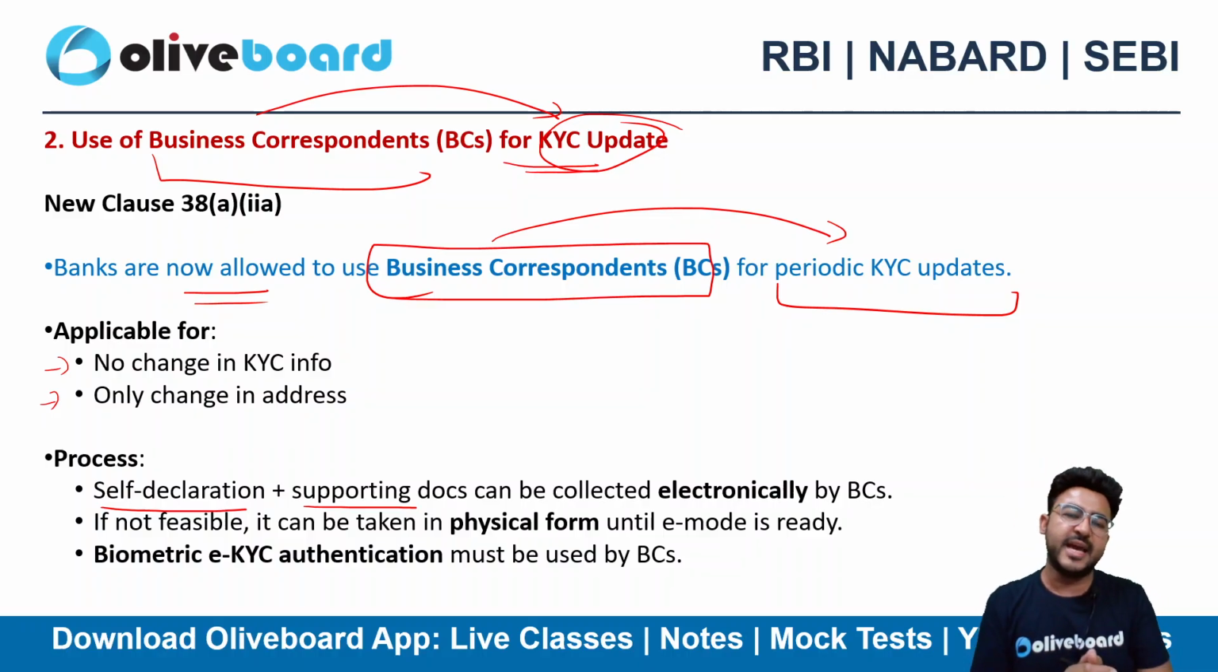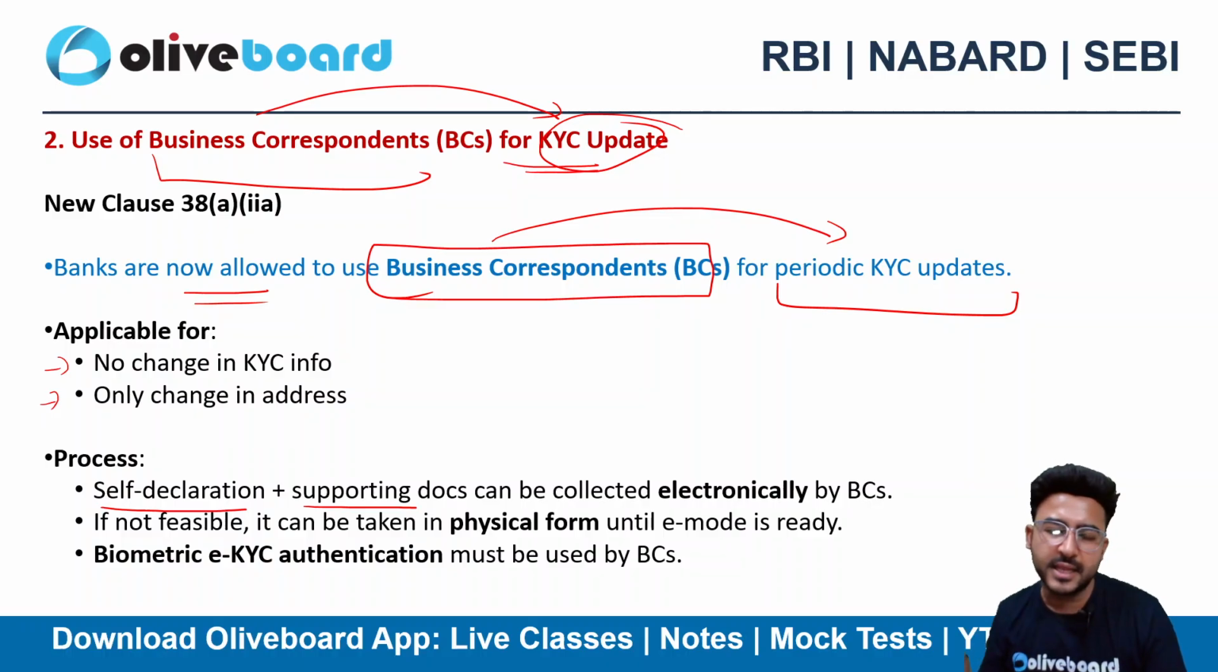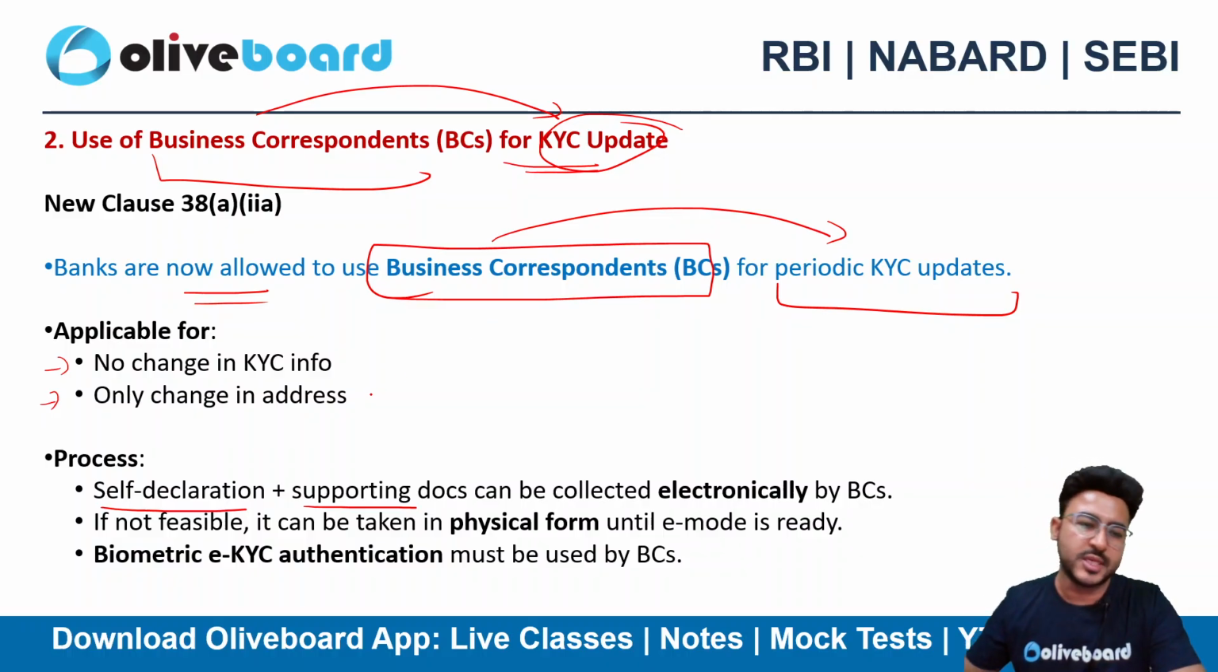We have seen multiple times banks taking documents, Aadhaar card and PAN card, again and again related to KYC, but there is no change in my KYC. Then what is the need? If I have already submitted the documents, from now onwards I can just give a self declaration. The bank will be taking just the self declaration and that's it. I need not redo my KYC again and again because there is no change.